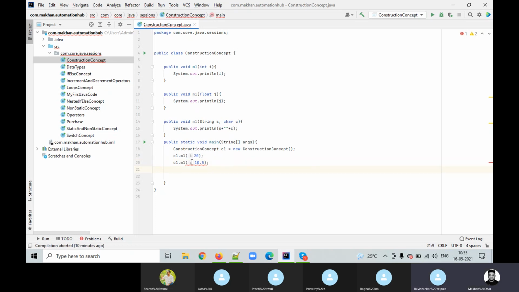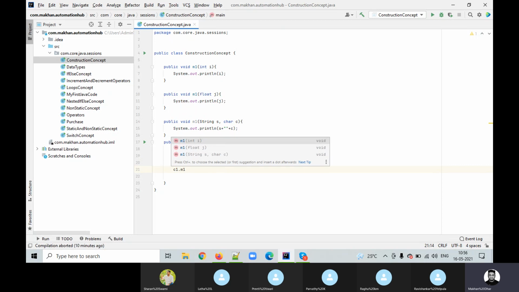One second, why am I getting an error? Okay. M1, the third one.